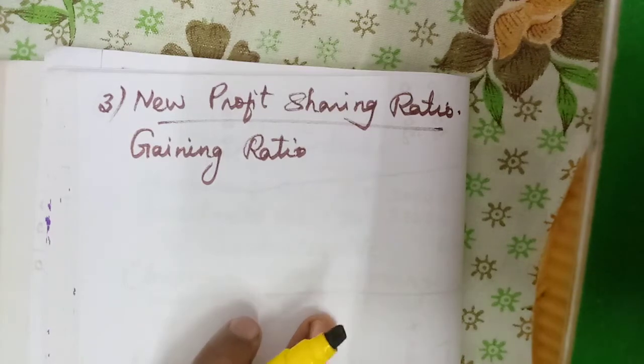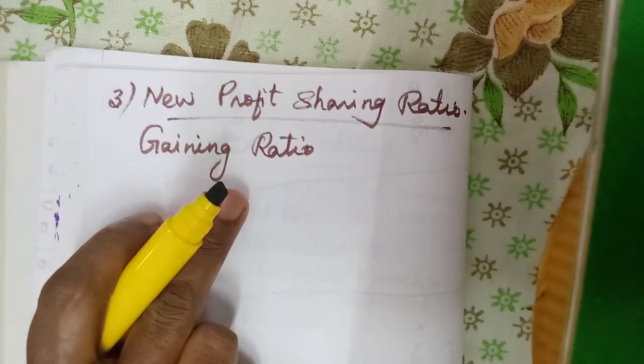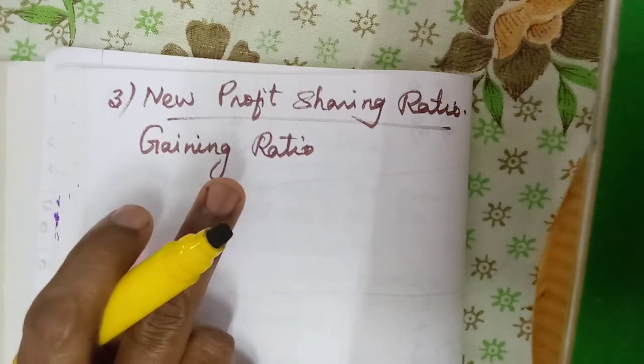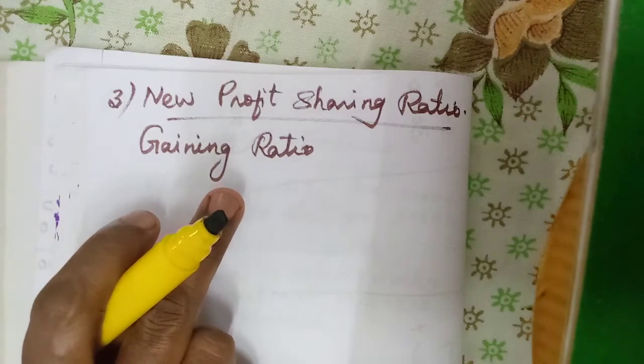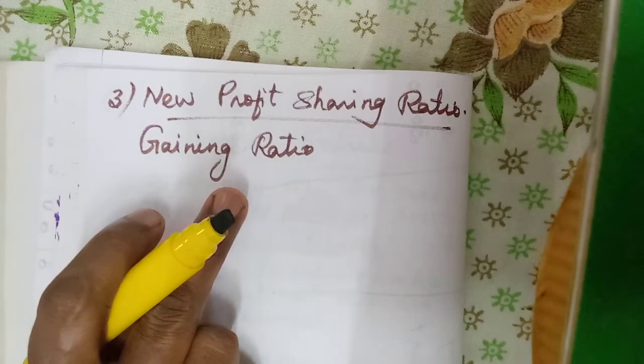Okay, why do we calculate this gaining ratio? Because goodwill must be paid to the retiring partner. That goodwill may be shared by the old, existing partners, other than the retiring partner.